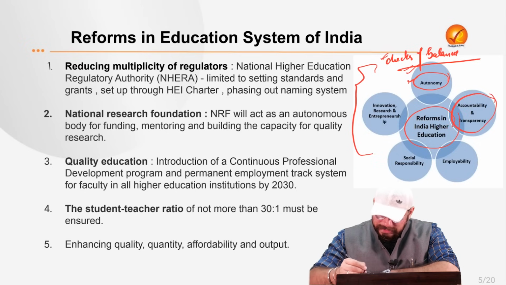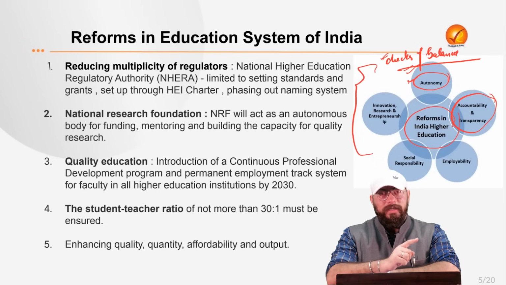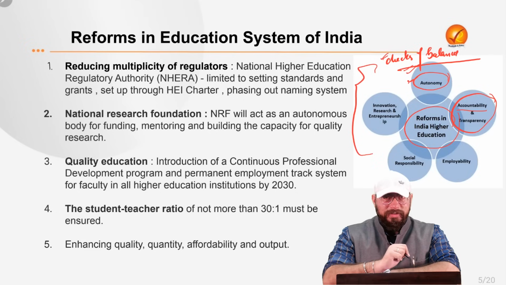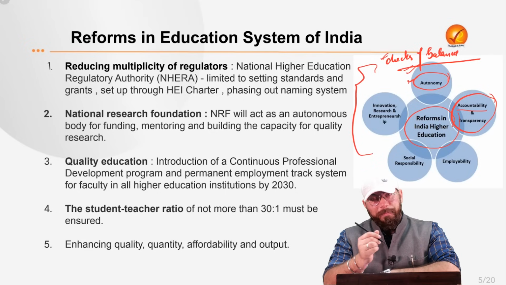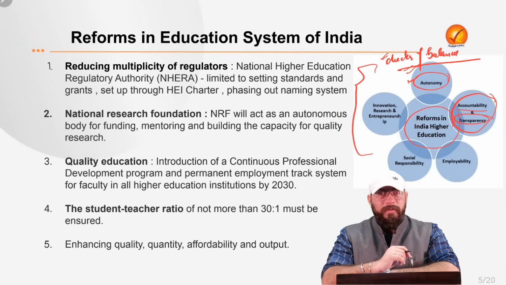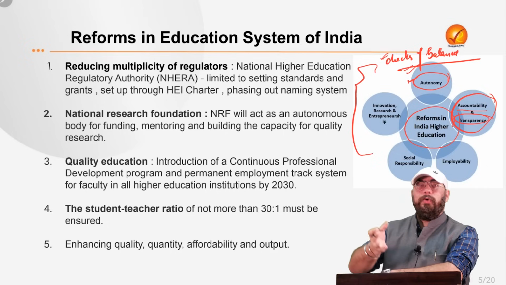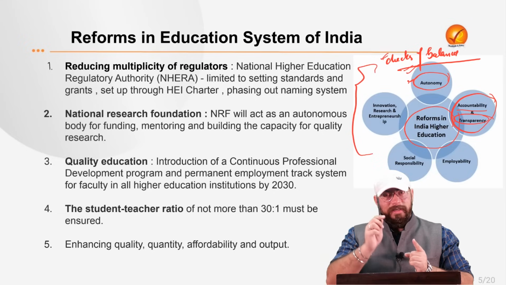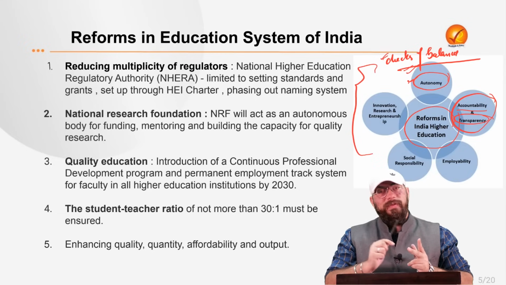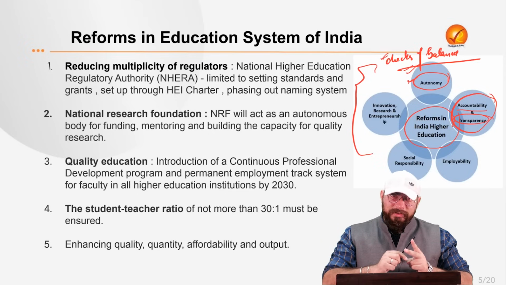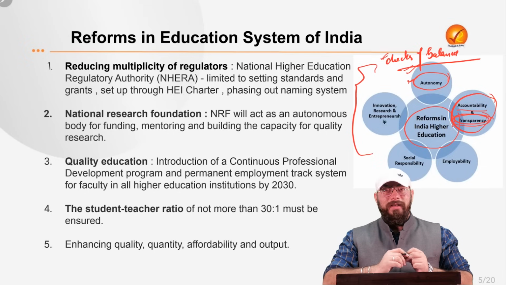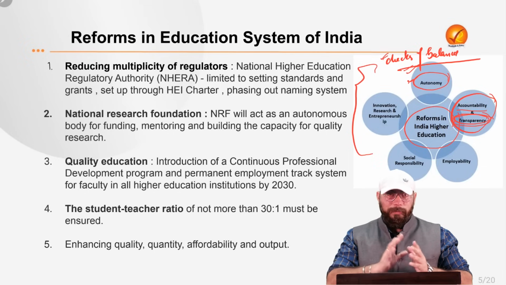Next one is accountability and transparency. Now, the accountability factor we have already discussed. If you are giving them autonomy, you have to make them accountable. Government has to make educational institutions accountable, right? And how will they make them accountable? By making the processes very transparent. Because accountable to whom? First, being accountable to their master, that is the government, but also being accountable to the people as well. Because ultimately government reflects the will of the people, right? So educational institutions need to be accountable to the people. And how will they be accountable? Through transparency, right? That is why in this arena, reforms are needed.